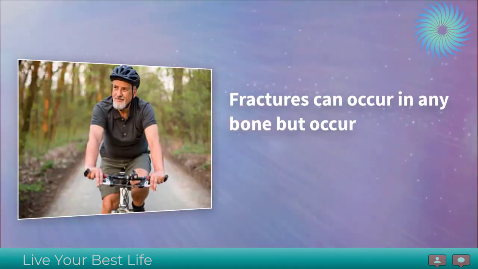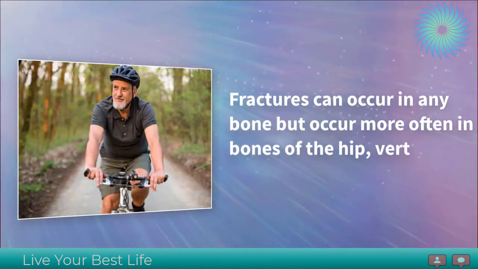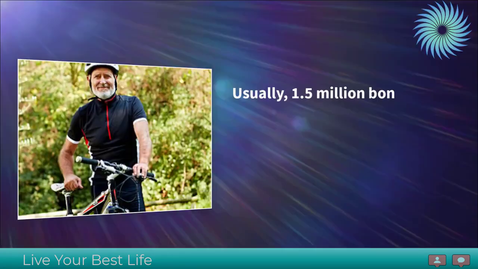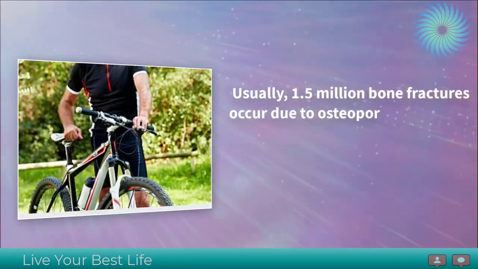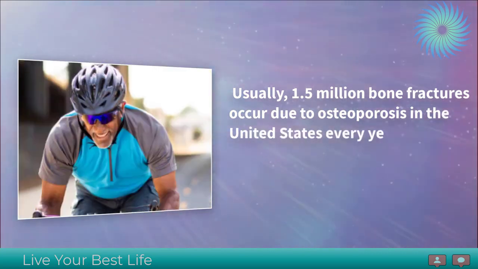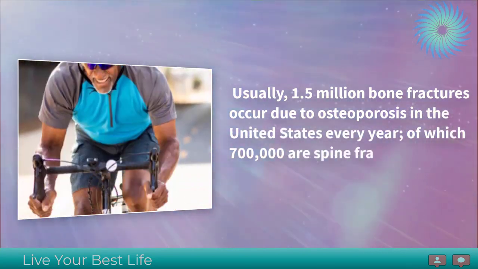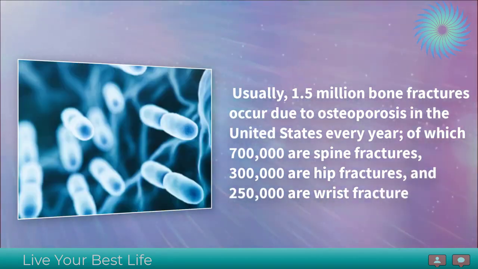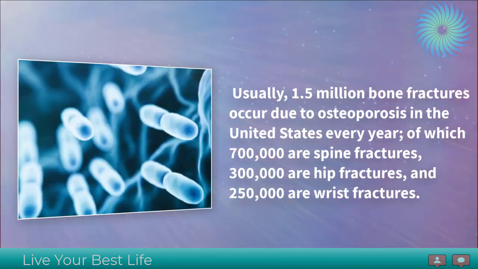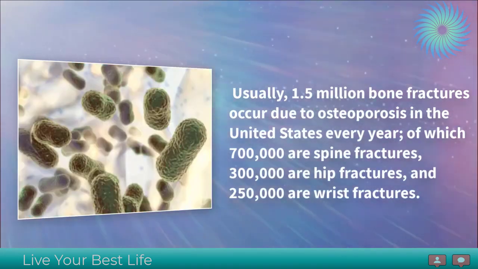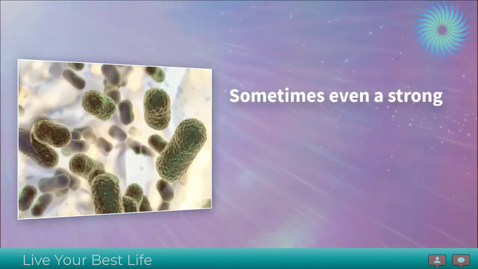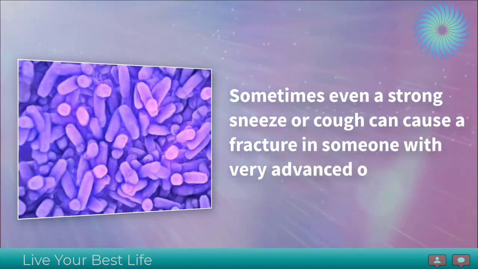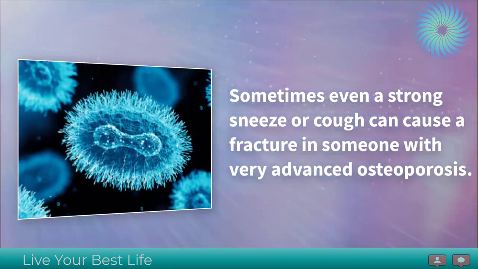Fractures can occur in any bone but occur more often in bones of the hip, vertebrae of the spine, and wrist. Usually, 1.5 million bone fractures occur due to osteoporosis in the United States every year, of which 700,000 are spine fractures, 300,000 are hip fractures, and 250,000 are wrist fractures. Sometimes even a strong sneeze or cough can cause a fracture in someone with very advanced osteoporosis.